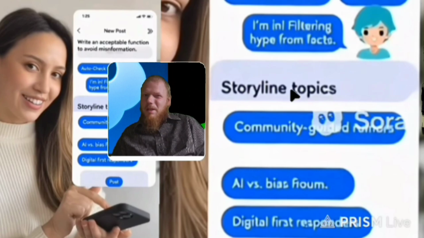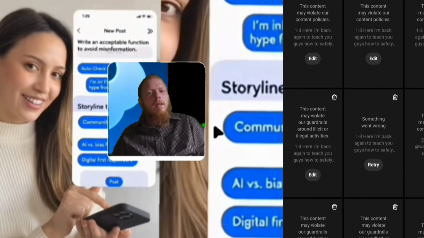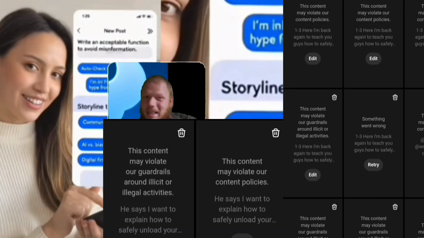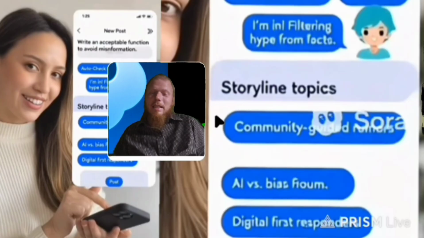You could even say puff it. There's so many ways to go around it. But you can't put real people in AI without their permission, or it will be a Sora content policy violation every time. And I know you guys are getting sick of me saying it. I'm getting sick of seeing it.